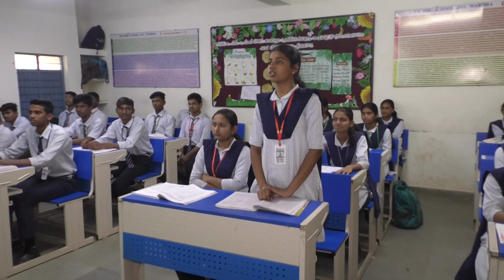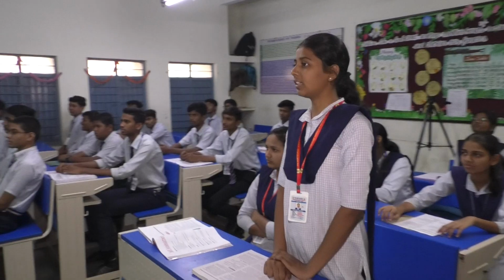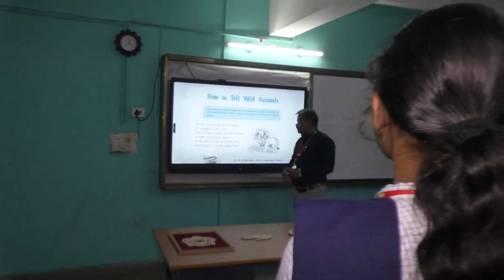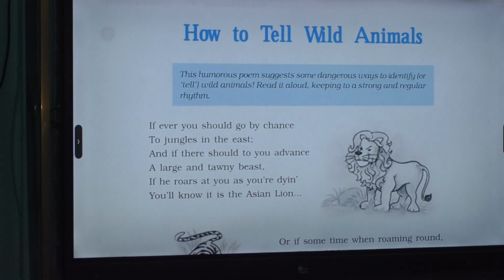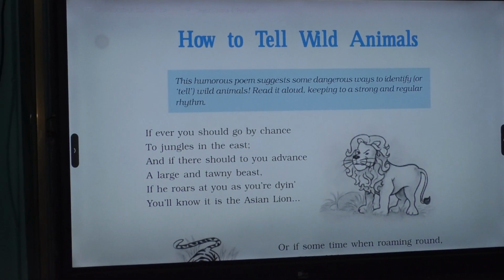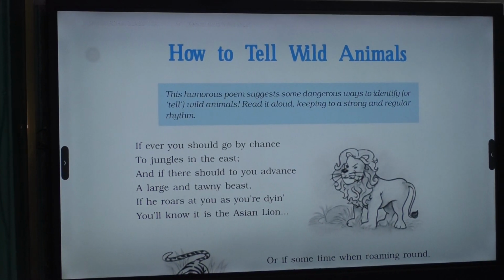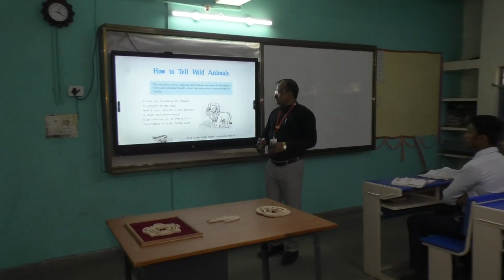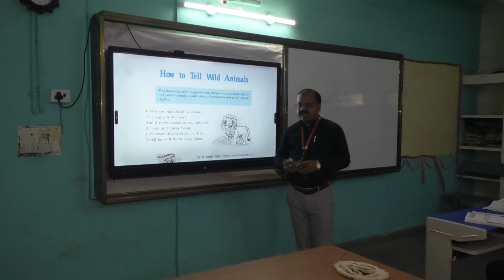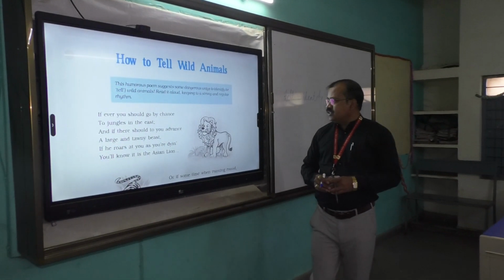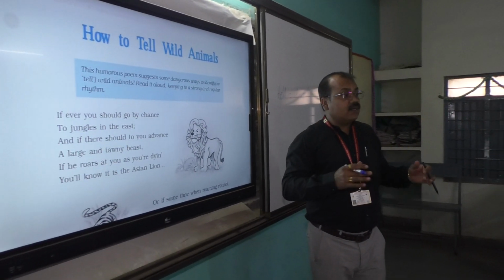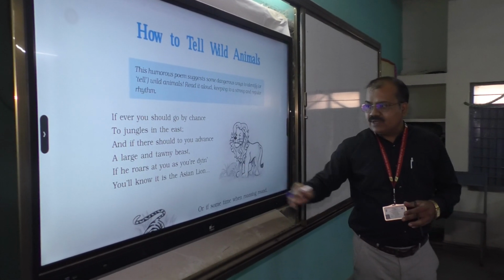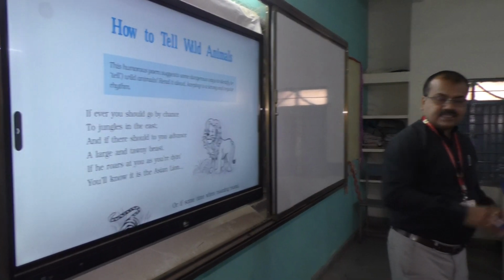If ever you should go by chance to jungles in the east, and if there should to you advance a large and tawny beast, if he roars at you as you are dying, you will know that it is the Asiatic lion. Okay, good. Look at the lines once again. If ever you should go by chance to jungles in the east, and if there should to you advance a large and tawny beast, if he roars at you as you are dying, you will know it is the Asian lion. Very good. Sit down.